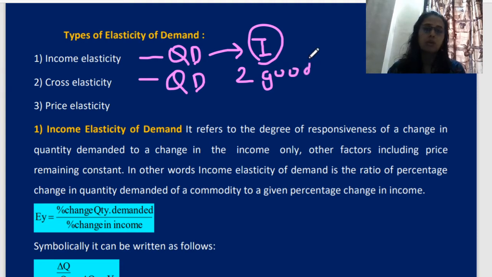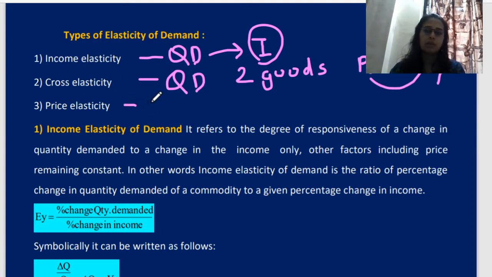So mostly here the price of one good is compared with the quantity of another good. I will explain one by one. Price of one good and quantity of another good. Here we are comparing price and quantity in cross elasticity.